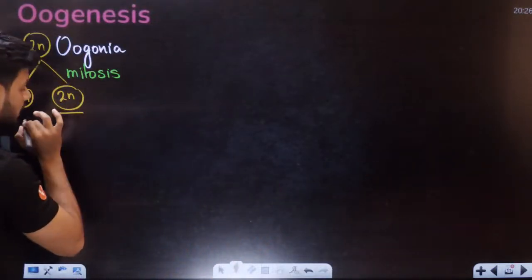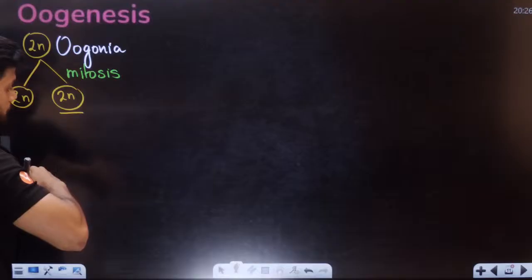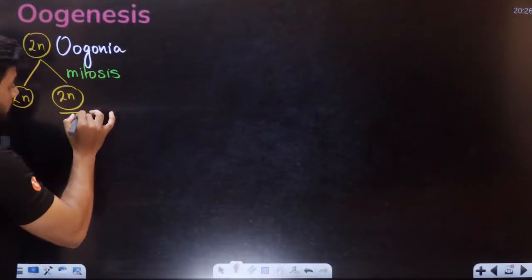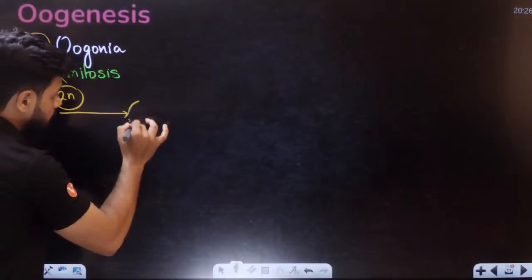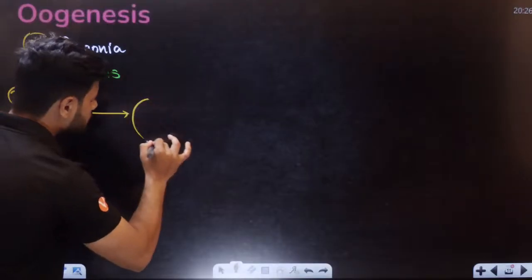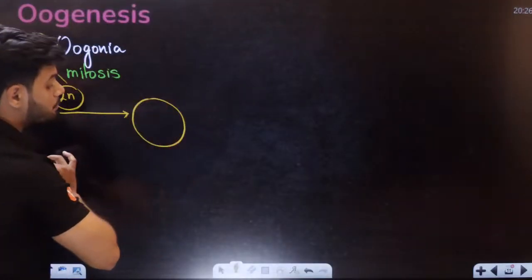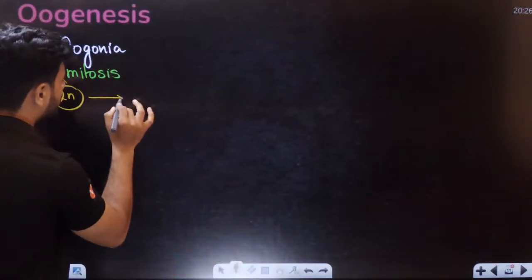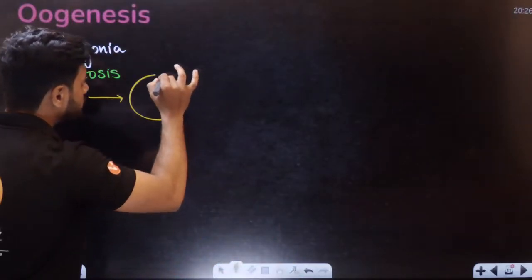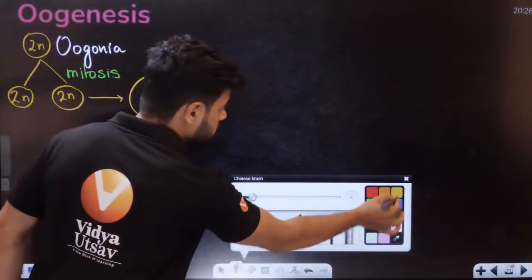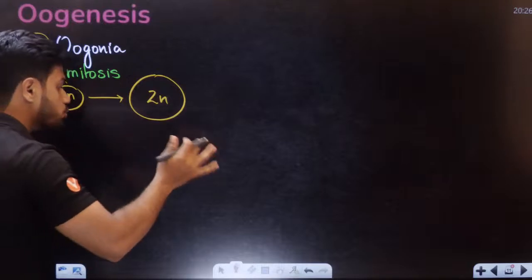Now, again, what happens? One such oogonia undergoes differentiation. It becomes bigger, diploid. Now this bigger one is called the primary oocyte.